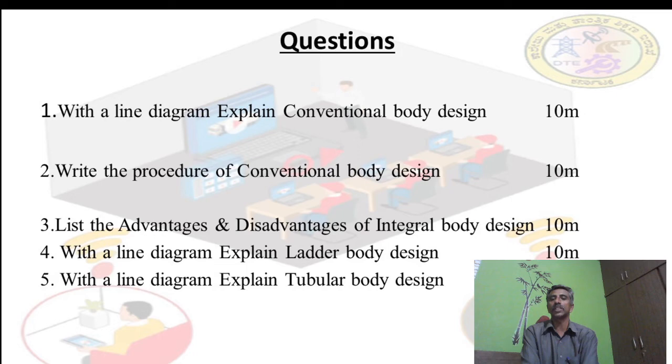Next, list the advantages and the disadvantages of the integral body design. 5 marks for the advantages and 5 marks for the disadvantages. Next, the fourth question may be: with a line diagram explain the ladder type of body design. For the line diagram, 5 marks are there. For the explanation, 5 marks are there. Similarly, the fifth question may be: with a line diagram explain the tubular body design.